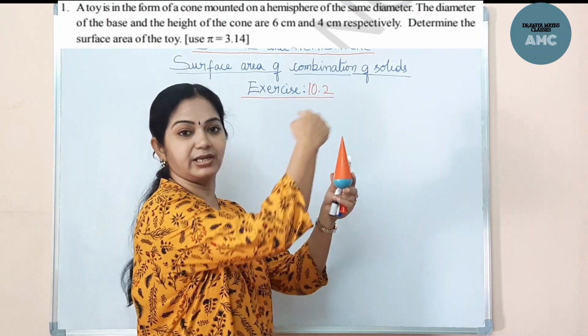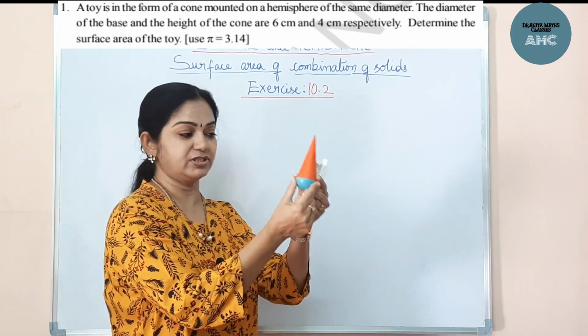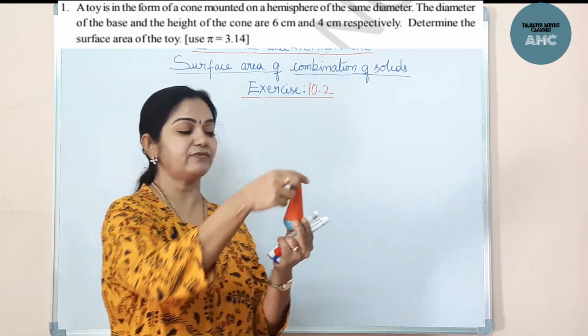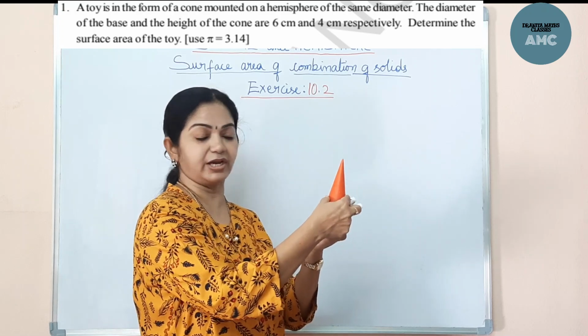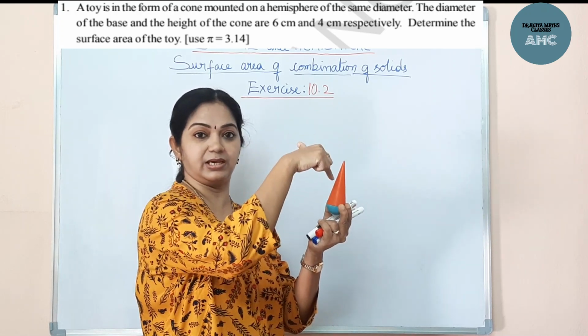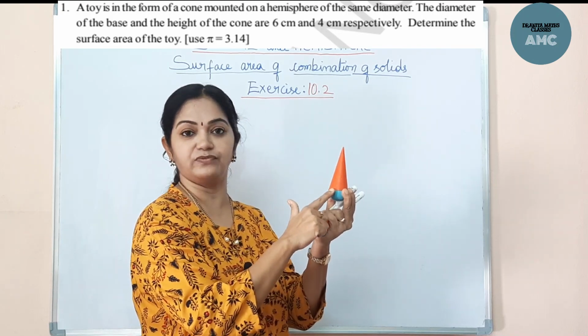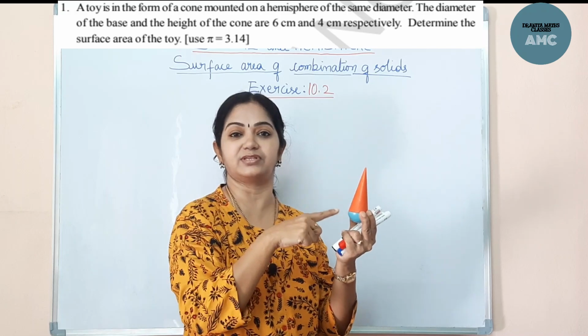So we have to find the total surface area of this toy, which is the combination of two solids. So how do we find it? When we talk about the total surface area, we first find the curved surface area of the cone as well as the curved surface area of the hemisphere. We add them both, and you get the total surface area.